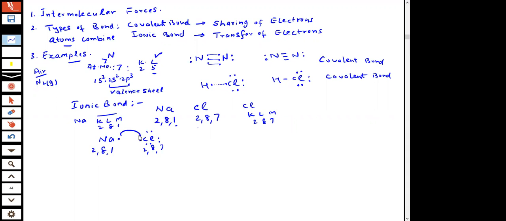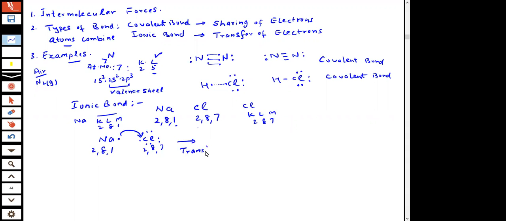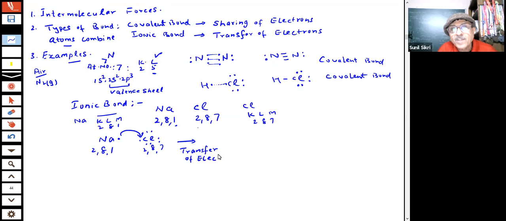Sodium can give its electron to the Cl, students. This is a transfer of the electron. Transfer of electron takes place, students, and then what will be the result? Sodium, with 1 electron lost, will get a positive charge. It has an octet. And Cl minus, students, has gained 1 electron, so it will become negatively charged.